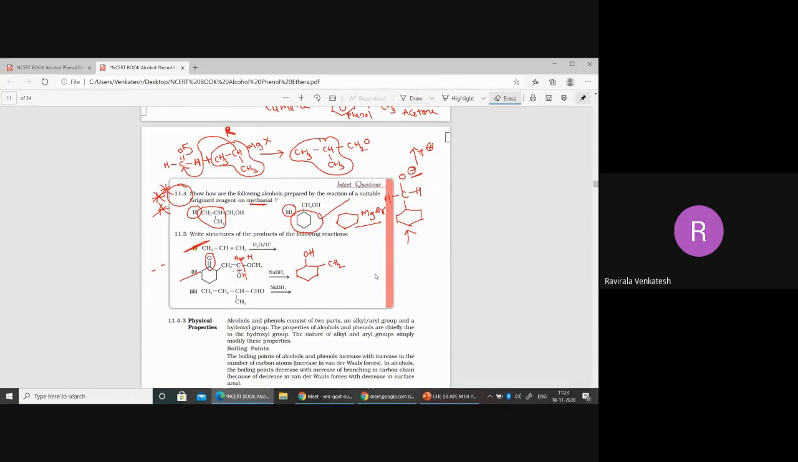Now I will write something here. The C double bond O group is there, no? Yes, C double bond O group is there here. Now this C double bond O group is converting into OH here. This part will remain like this only. Don't do anything on this part. If they give lithium aluminum hydride, you can convert this into CH2CH2OH, and this will convert into CH3OH actually. But here no need to do anything.